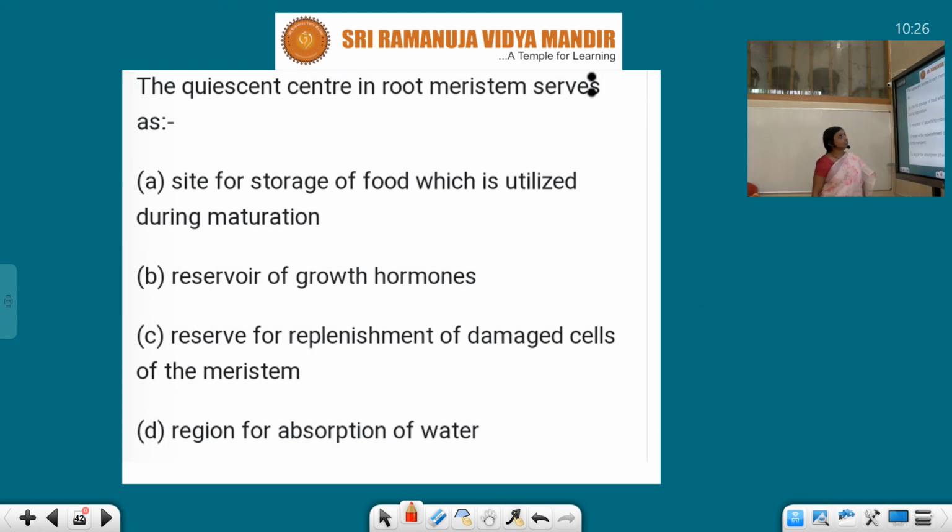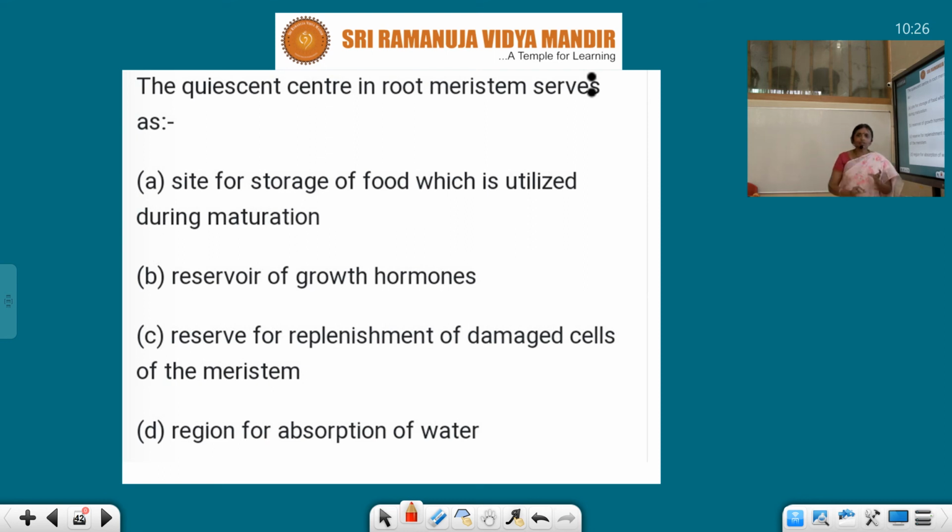Next, the quiescent center in root meristem serves as a site for storage of food which is utilized during maturation, and a reservoir of growth hormones. Quiescent means inactive, that means no work is taking place, in the root meristem.